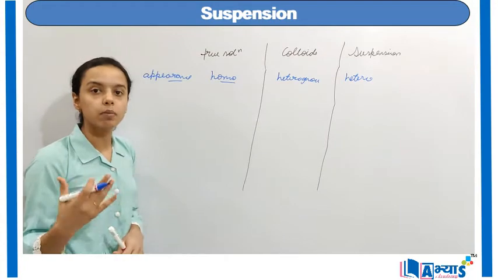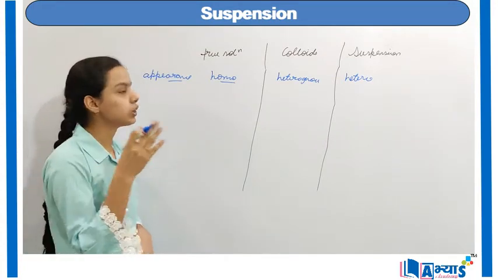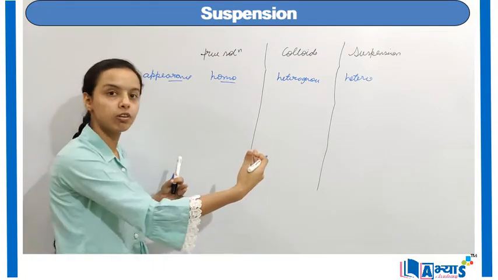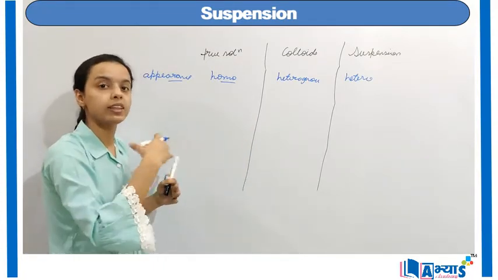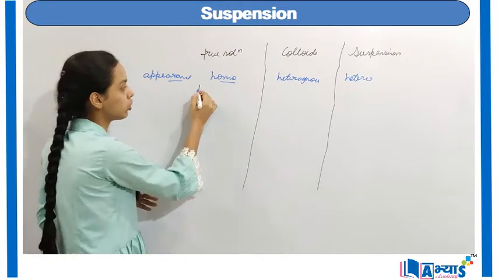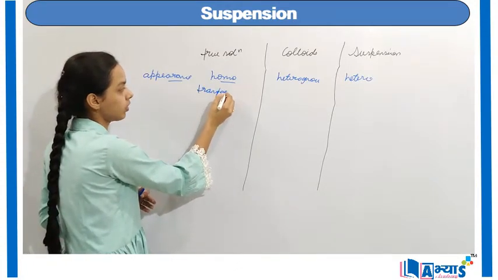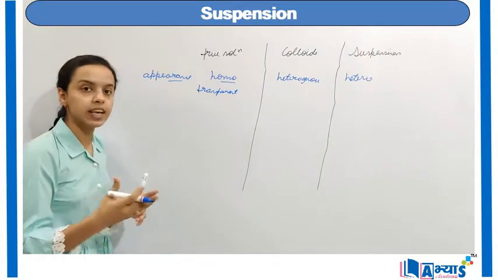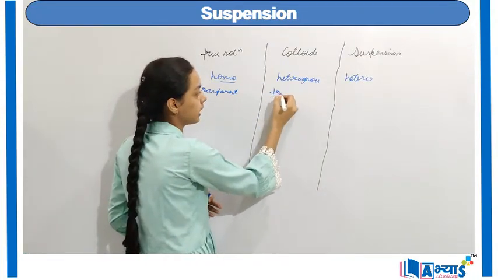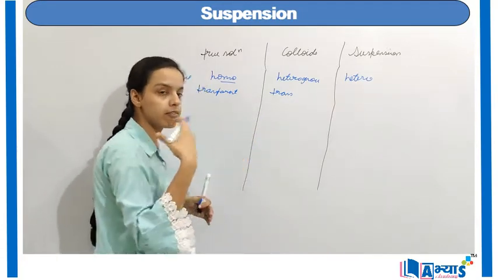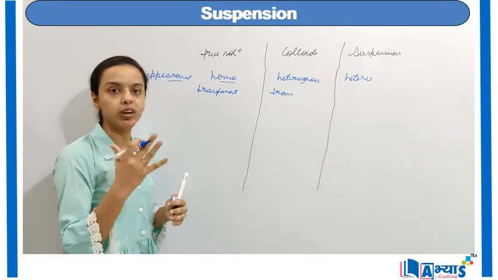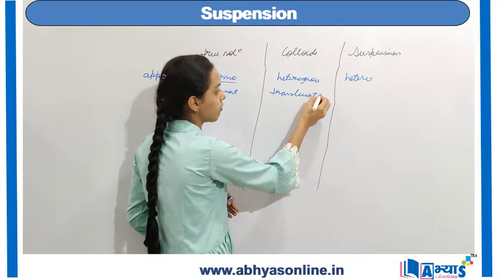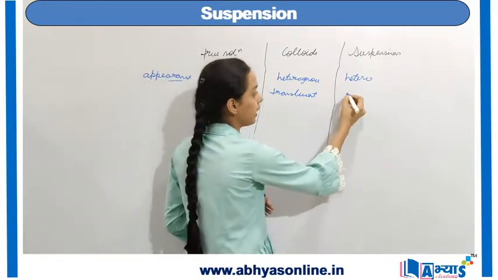Now if we also talk about the opacity, like in the case of true solutions, we can exactly see the other side of the beaker also. That means the category true solutions is transparent. You are clearly able to see the other side of the beaker also. But in the case of colloids, it is actually translucent. You are not able to see everything very clearly, but yes, partially you are able to see. So it is translucent. However, in the case of suspensions, it is completely opaque.